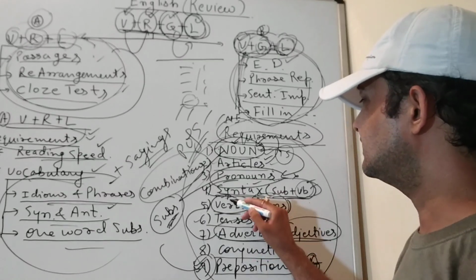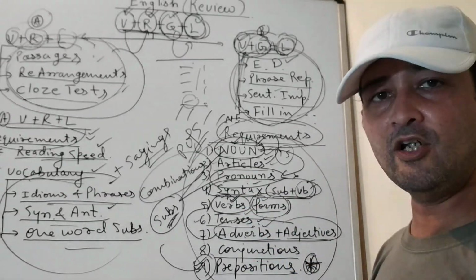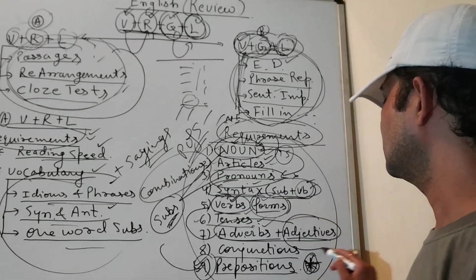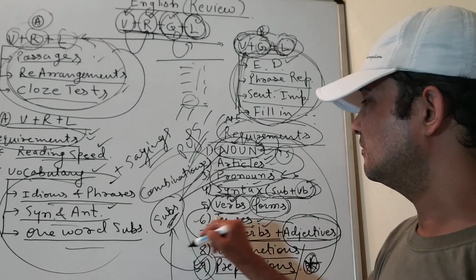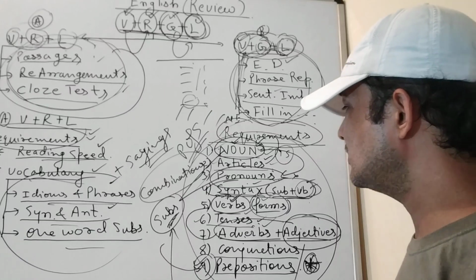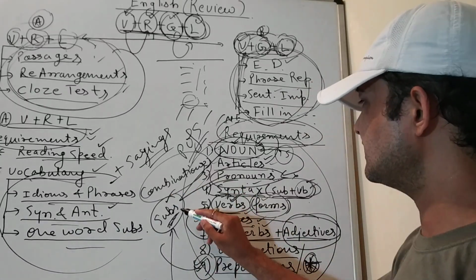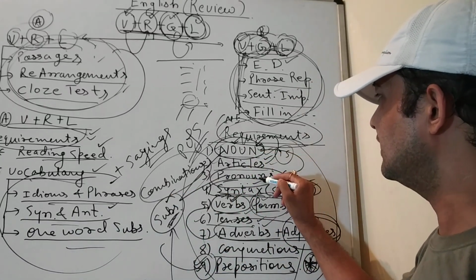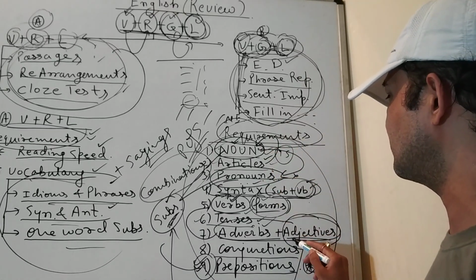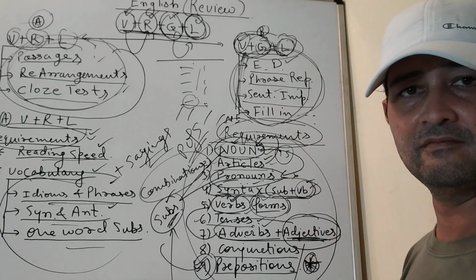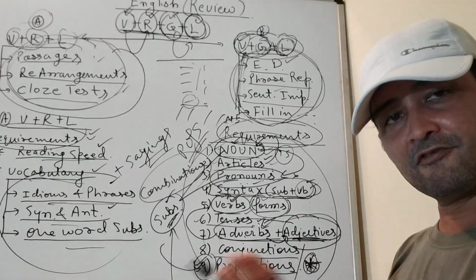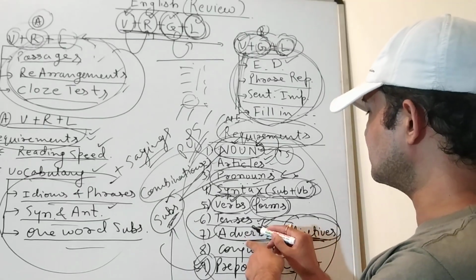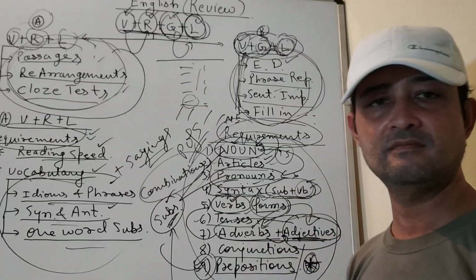Adverb is a word that tells the speciality of a verb, and adjectives are words that tell you the speciality or the quality of subjects. And since subjects are nouns and pronouns, that's why after nouns and pronouns it is a better idea to study adjectives. And both can be studied one after the other because all the adverbs are normally adjectives.